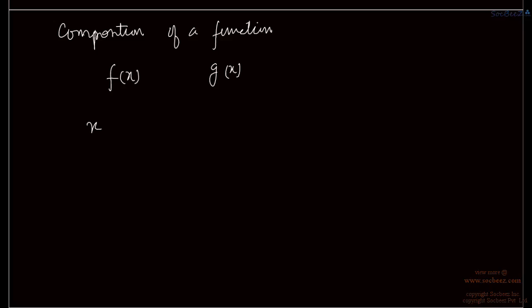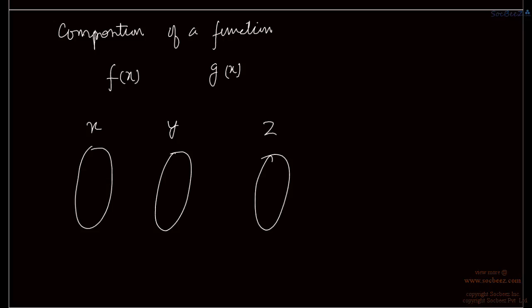We have a function f(x) for which x is the domain set, and y is the range set. And say we have another set z. Say we define x1, x2, x3, x4 as the domain, the range as y1, y2, y3, y4, and the z set as z1, z2, z3, z4.